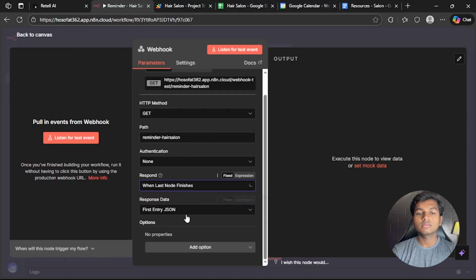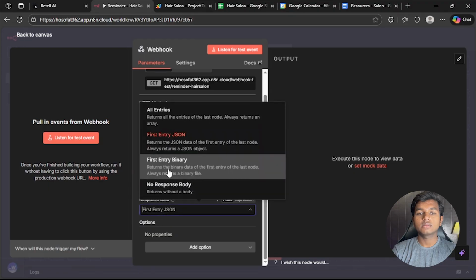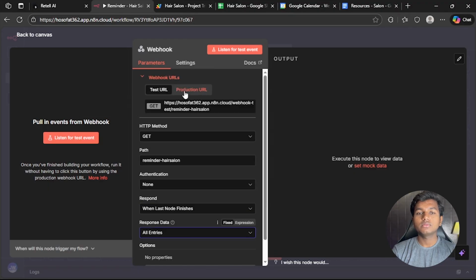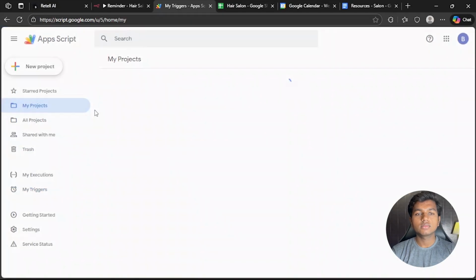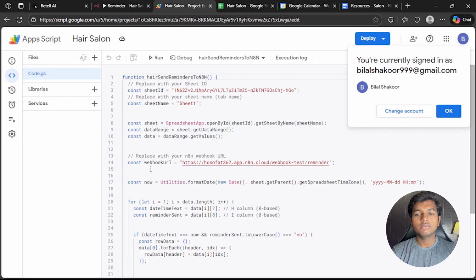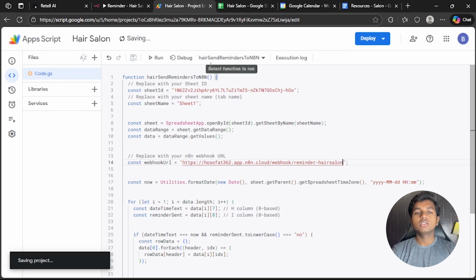Respond when last node finishes. All entries. You just have to click on production URL. Click on this URL. Just go to my projects. Click on hair salon, and in front of webhook URL, paste that URL. Reminder hair salon. Save this.